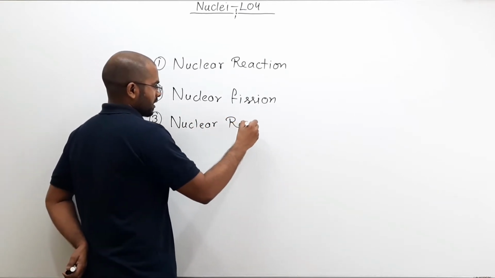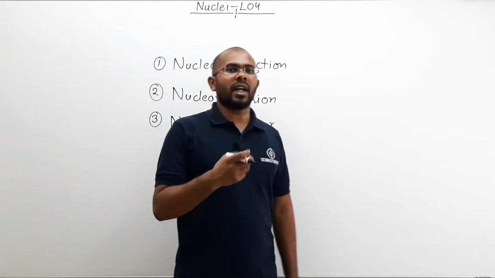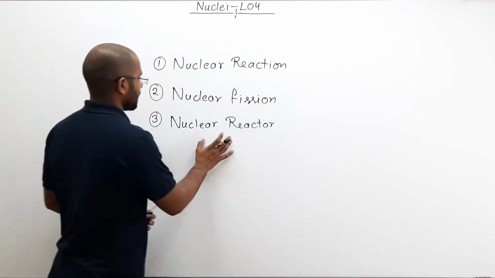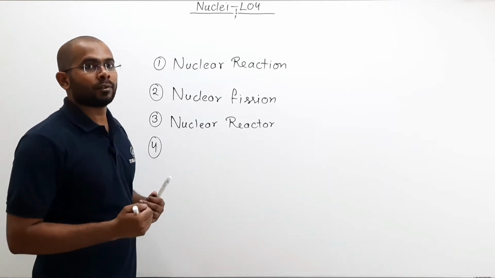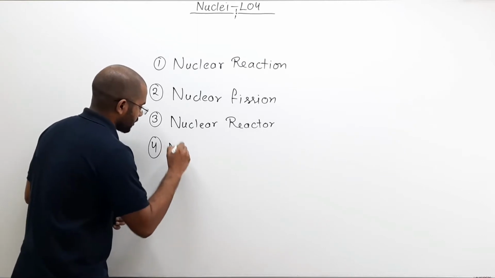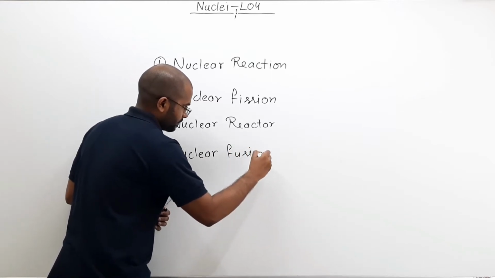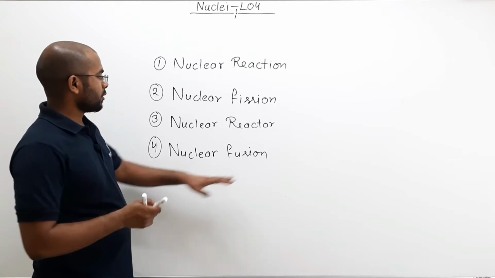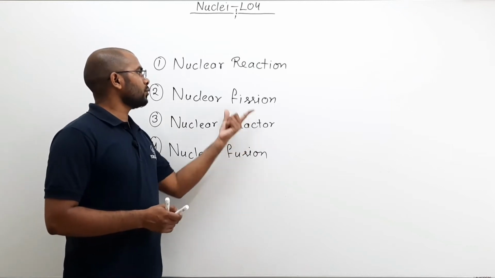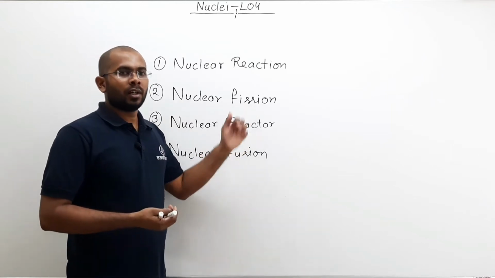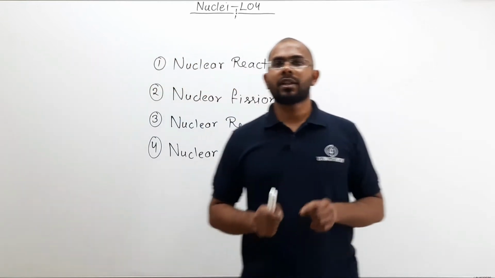Nuclear reactors are basically the setups which are used to control nuclear fission and use that energy to generate electricity. So that we will talk about in third, nuclear reactor. After that we will talk about the second kind of nuclear reaction, that is nuclear fusion. So nuclear fusion and nuclear fission are two kinds of nuclear reaction, and in a nuclear reactor we use the energy generated through nuclear fission to generate electricity. So these are the four topics which we are going to cover in today's lecture.